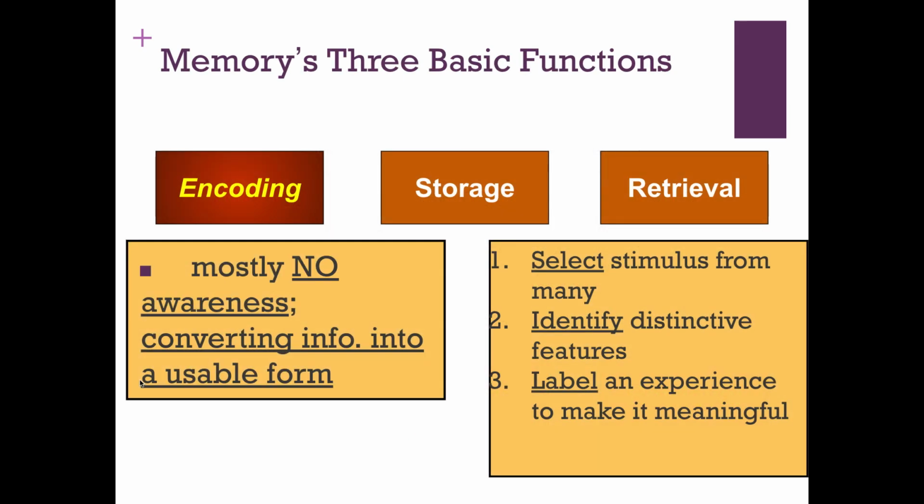So encoding happens mostly without any of our conscious awareness. It involves our brain taking in information from our environment and converting it into a usable form. Now, this involves selecting one stimulus from many, which involves our attention being assigned to that particular stimulus, to that person's voice, or to that particular sound, or to that particular object that's sitting right in front of you. If you're going to remember it, you need to select it from the environment, identify it, and then label it in order to make it meaningful enough that you're going to remember it later on.